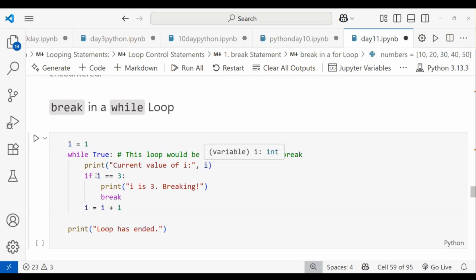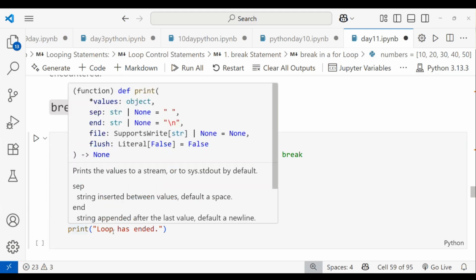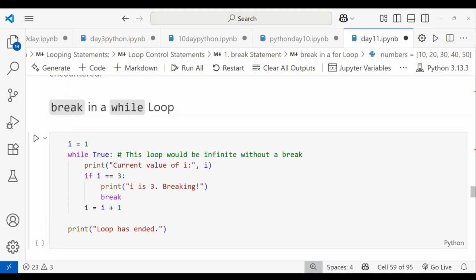And if i is equal to 3, it will come out of the loop, right? So I'm printing that i is 3 and it is breaking. So I mention the break here. After the break, I have to mention the updation value, that is i equals i plus 1. Then I have to print that the loop has ended. Like that it will work.